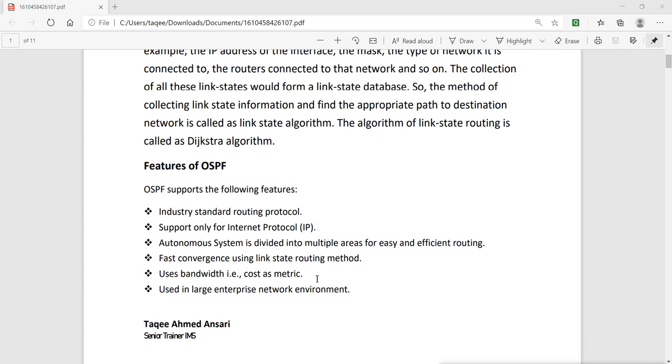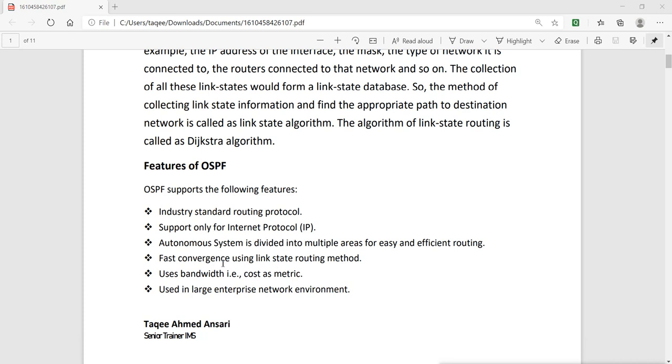That means it can be used on any device, not only on Cisco devices. Then it supports only one internet protocol, that is IP. There are other protocols available, like IPX, AppleTalk and all that, but it does not support those. It supports only the IP protocol. It divides the autonomous system into multiple areas for easy and efficient routing. What those areas are, we'll see now.